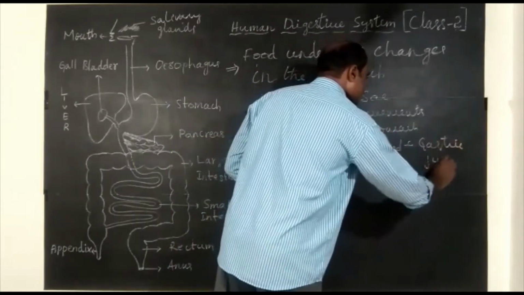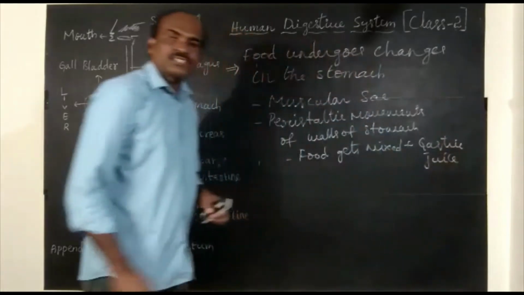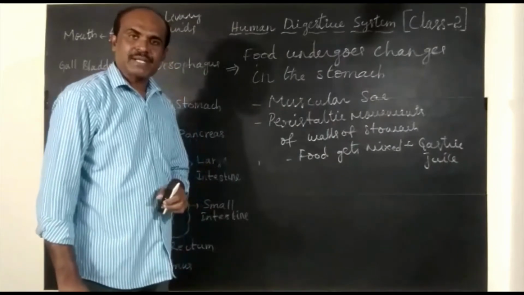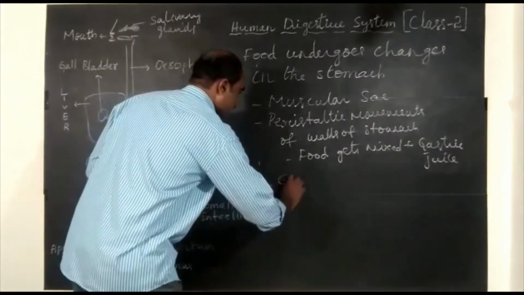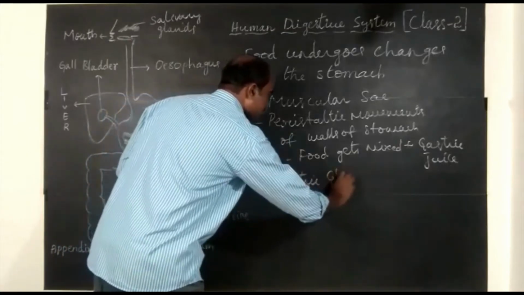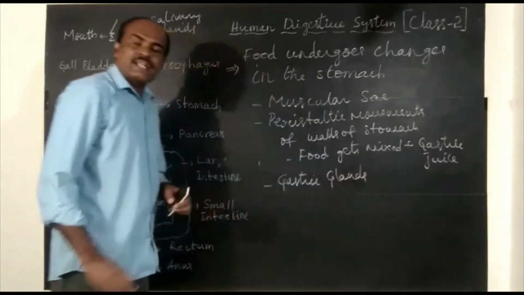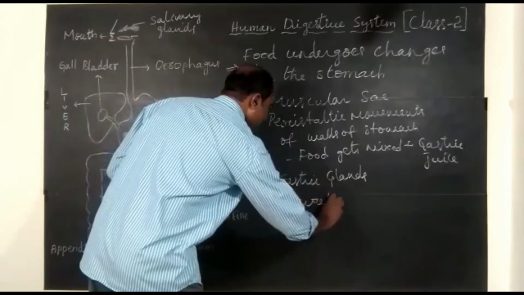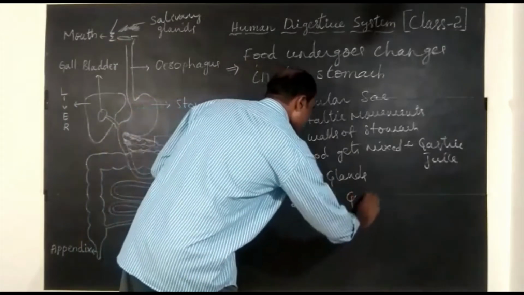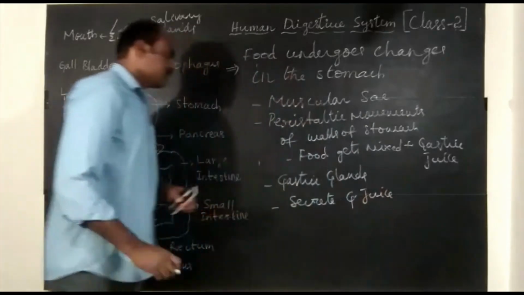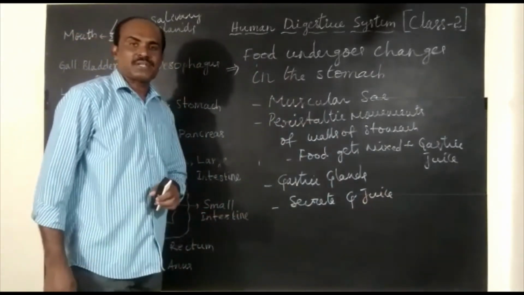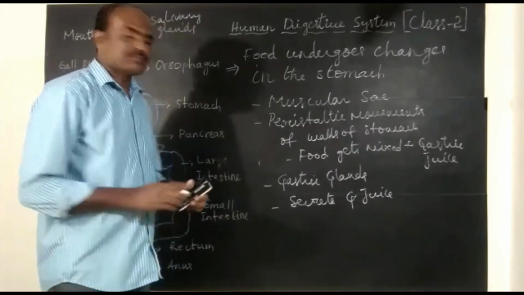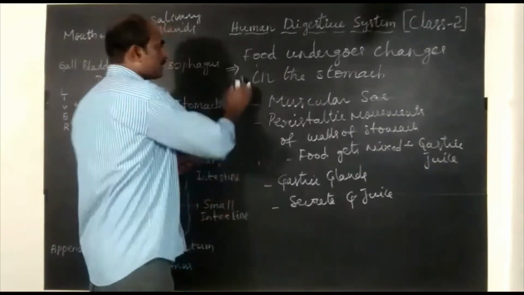What is gastric juice? Gastric juice is released in the stomach. In the walls of the stomach, there are gastric glands. These gastric glands secrete gastric juice. This gastric juice consists of HCl, mucus, and pepsin enzyme. Let us talk about the components of gastric juice.